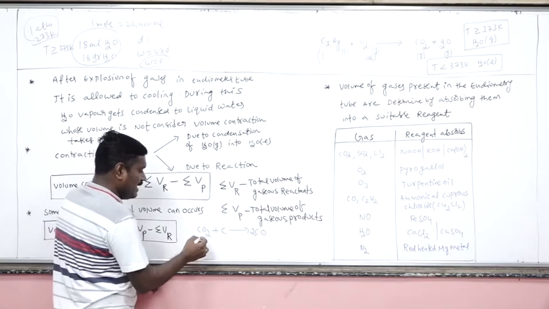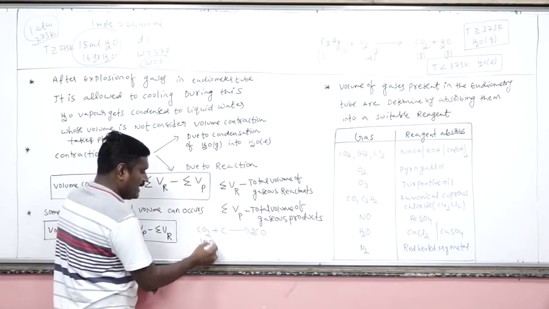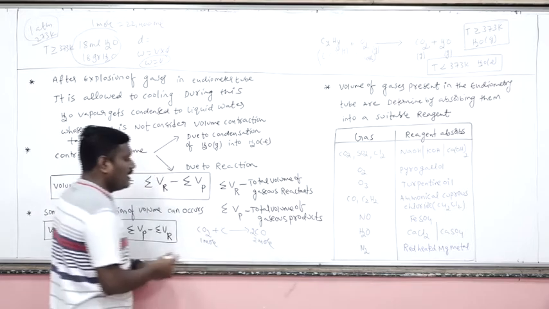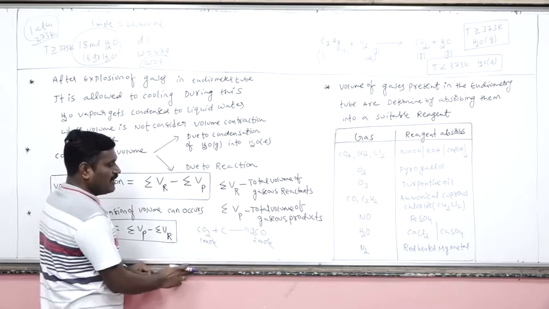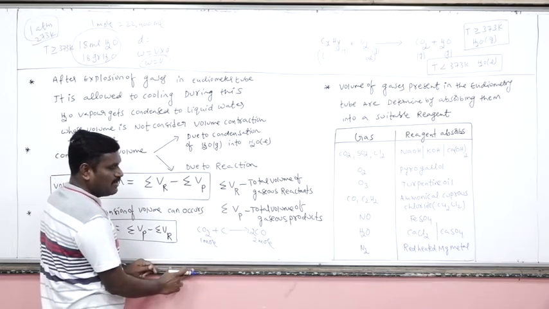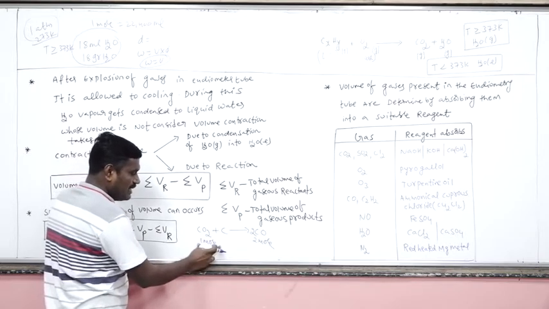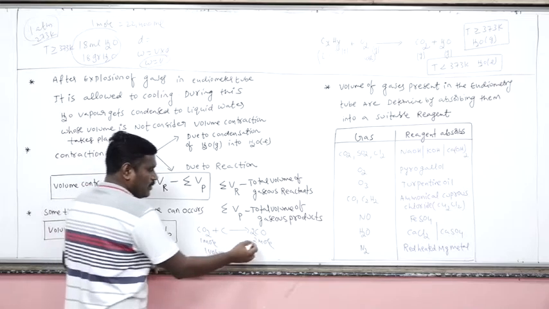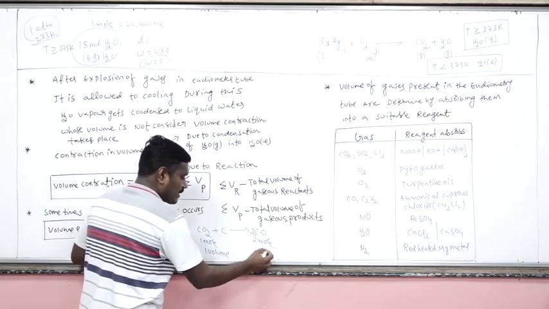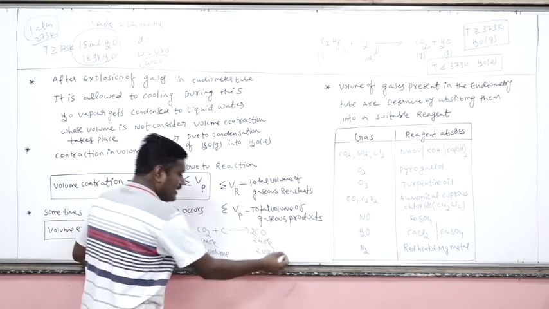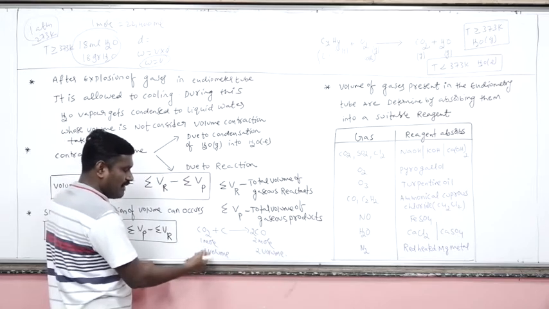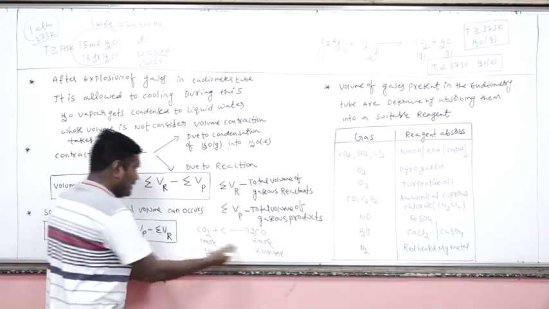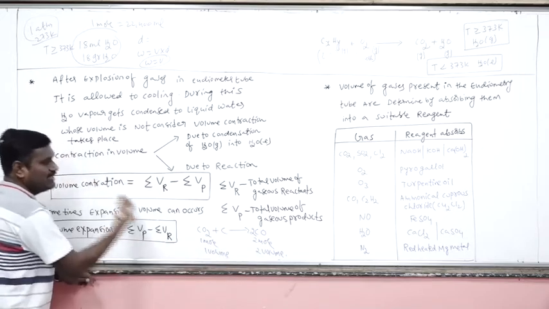Let's suppose here I am taking 1 mole of CO2. Here we are getting 2 moles of carbon monoxide. As per Avogadro's law, volume is directly proportional to number of moles. So instead of 1 mole, shall I write 1 volume of carbon dioxide, and 2 volumes of carbon monoxide? In this case, a volume increment will be there. Volume increment is equal to final volume minus initial volume.